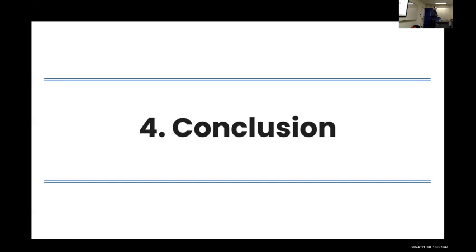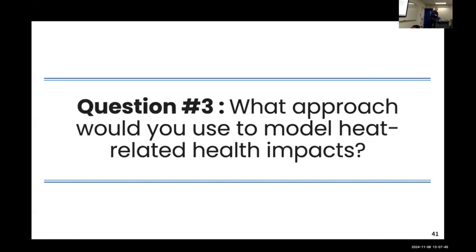As a conclusion, I wanted to turn it back to you and ask you this question. After you've seen these three applications, where you compare statistical model, neural network model, and tree-based model, if you were to work with public health authorities, what would be the model you would use and that you think is going to be the best one for them? That is a very tricky question. People always ask me this question when I present, and I'm not sure if I have a good answer. So very curious to see what's going to be the answer.